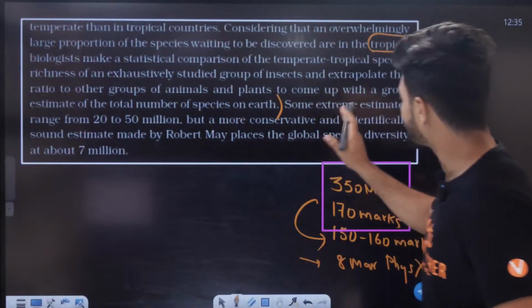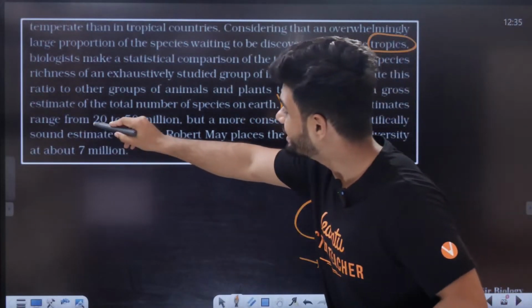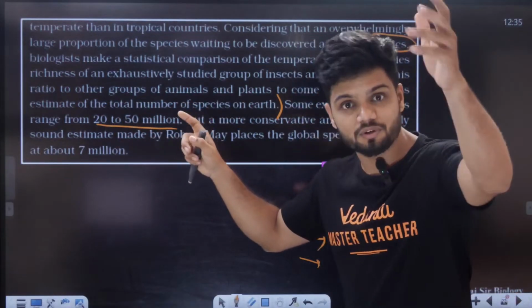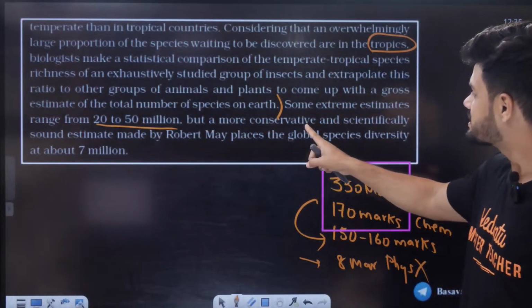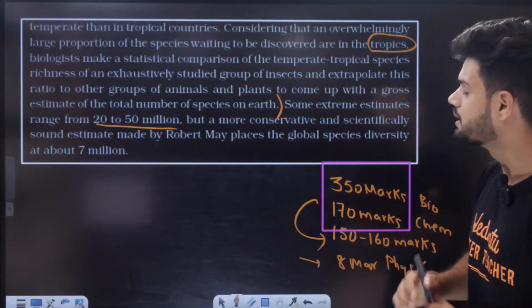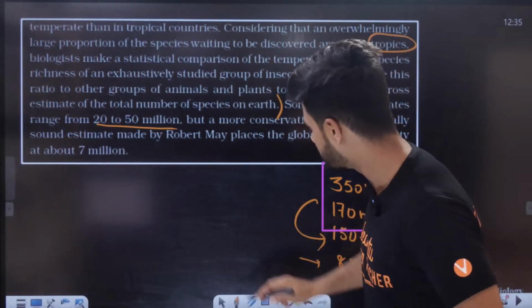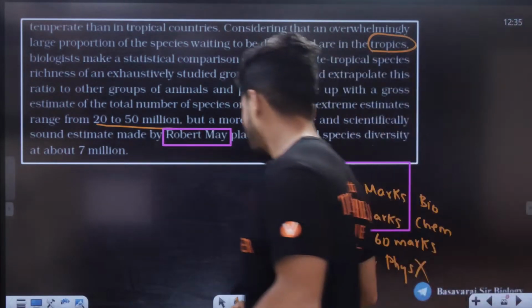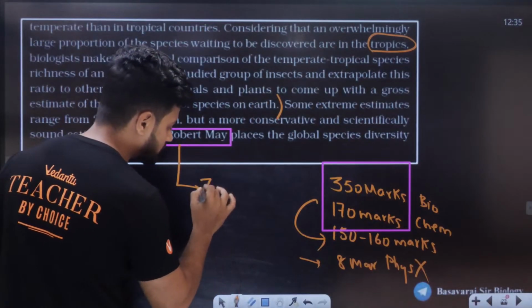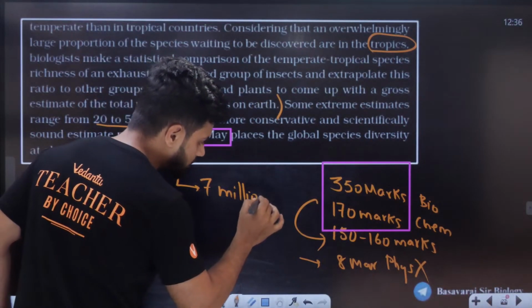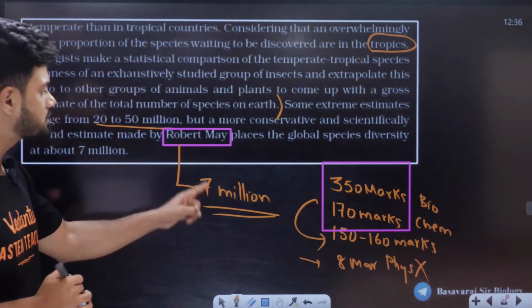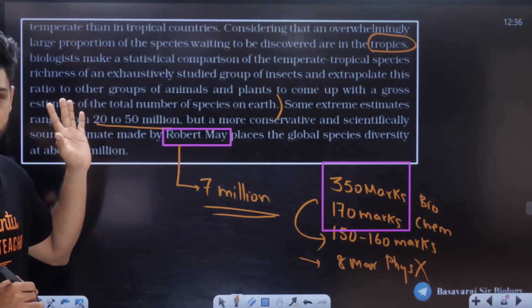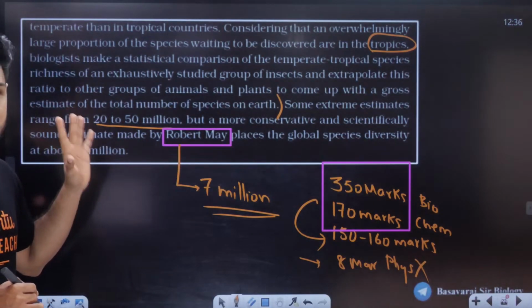Now some extreme estimates range from 20 to 50 million. Some are saying there are 20 to 50 million species on Earth. But a more conservative and scientifically sound estimate was made by Robert May, a very important person coming up. Robert May placed the global species diversity at 7 million. So Robert May is saying, forget 20 and 50, approximately there are 7 million species on Earth. Clear, all of you? This is a rough estimate.